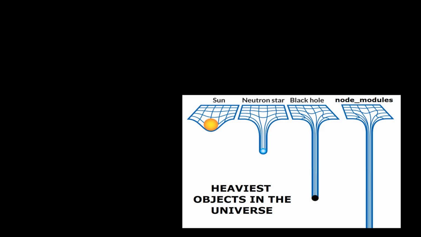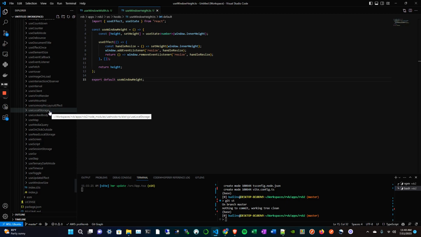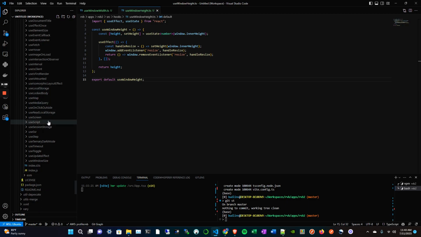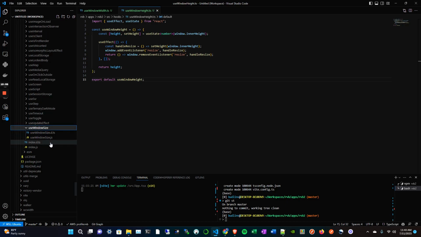Here's this useLocalStorage hook I've mentioned in another video. That's certainly the hook I found the most useful in this library. It just makes working with local storage a lot easier. Similarly, session storage, if you want to work with that, you can do that here. Yeah, this is what I'm talking about.